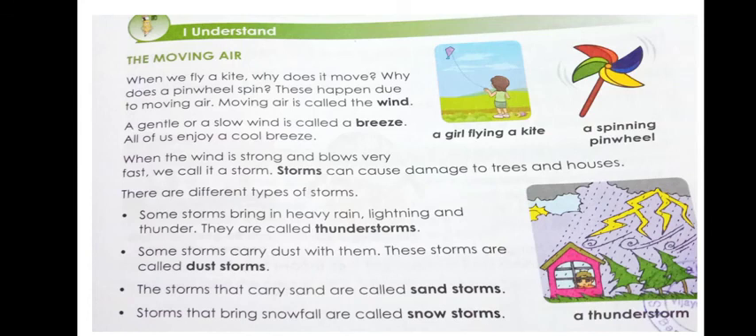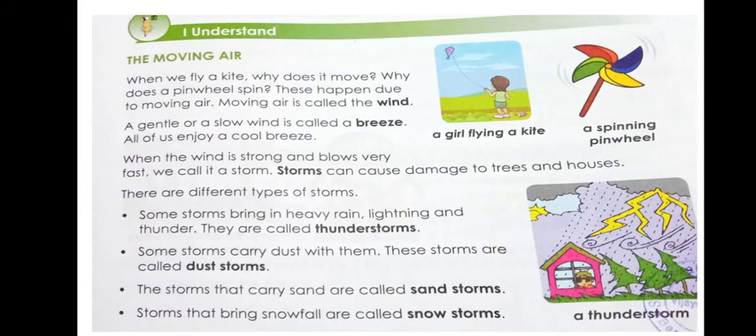There are different types of storms. Some storms bring heavy rain, lightning and thunder. They are called thunderstorms. In rainy season, you can see this. Everyone is afraid of lightning and thunder, isn't it? It is because of some kinds of storms which bring heavy rain, and they are called thunderstorms.